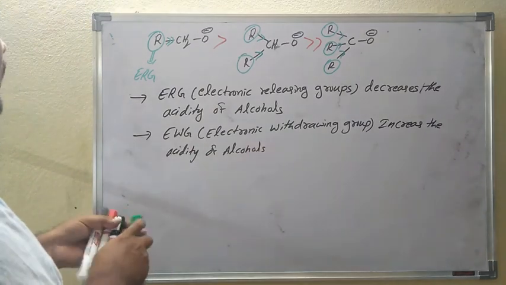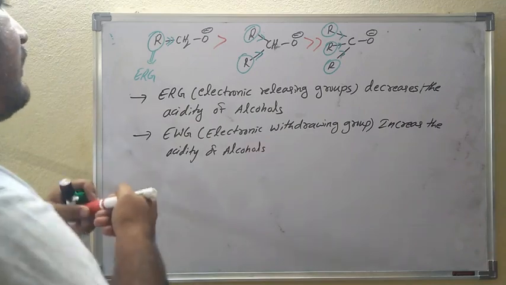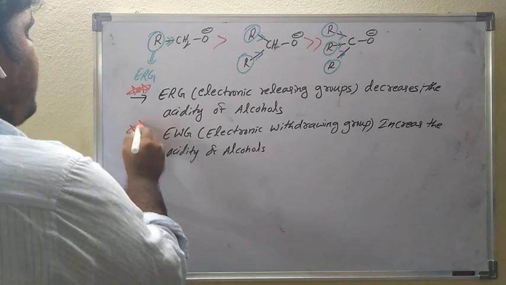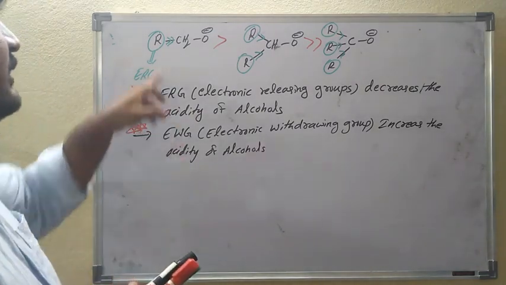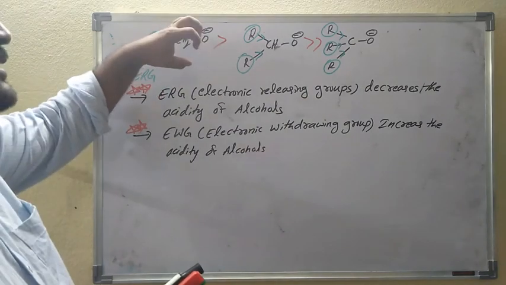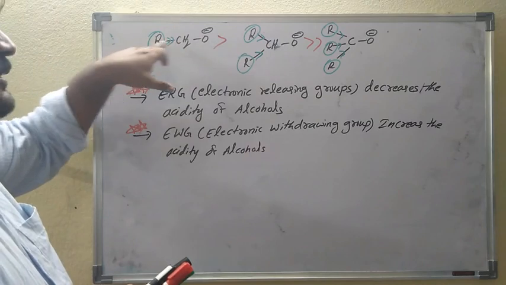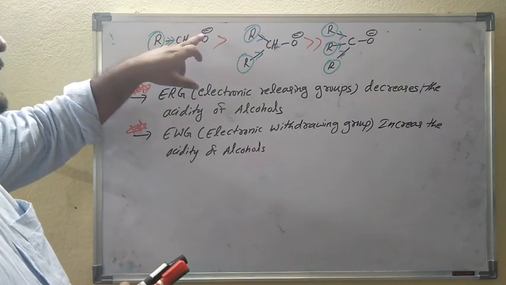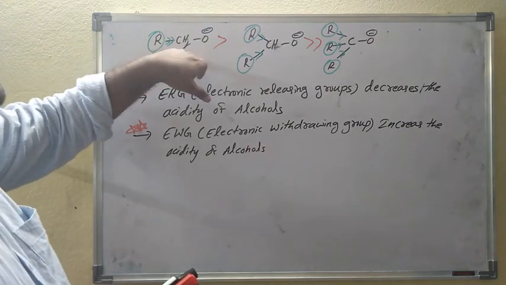Electron releasing groups decrease the acidity of alcohols, and electron withdrawing groups increase the acidity of alcohols. Which are the electron releasing groups? All alkyl groups. An electron withdrawing group pulls the negative charge away from the oxygen atom, attracting it towards its side, so the charge is stabilized.